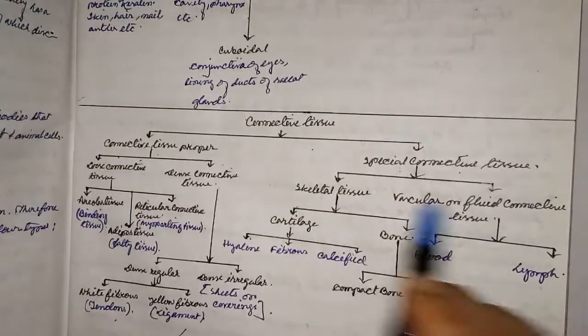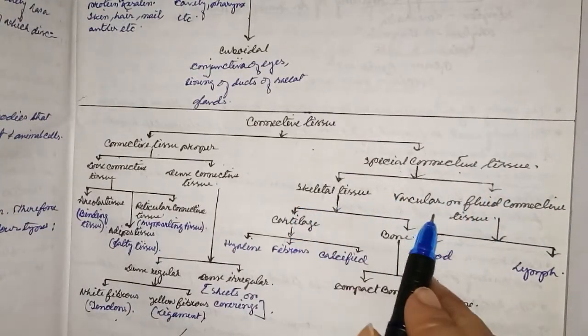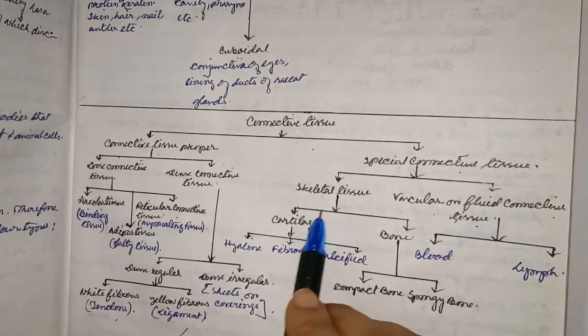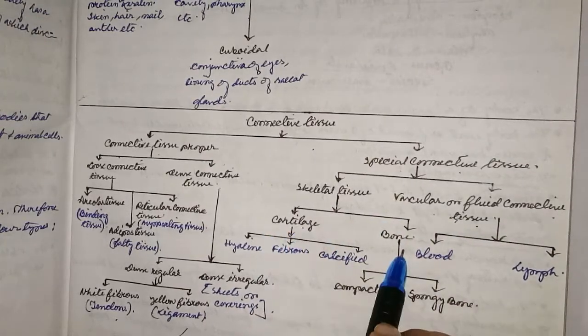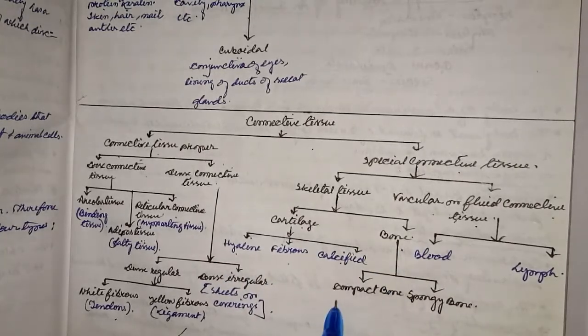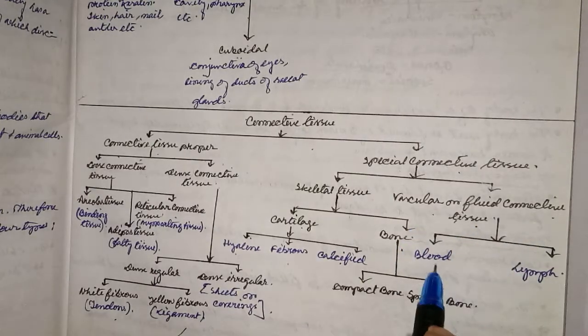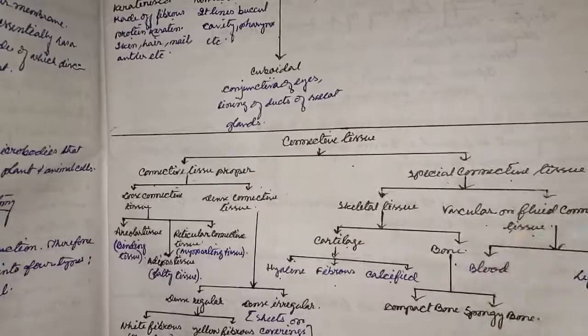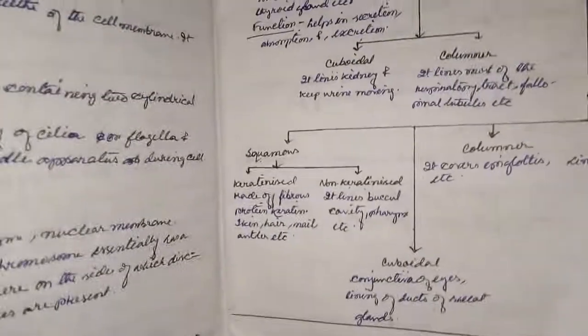Now come to the special connective tissue, which is divided into skeletal tissue and vascular or fluid connective tissue. Skeletal tissue is divided into cartilage and bone. Cartilage: hyaline, fibrous and calcified; and bone: compact and spongy bone. The vascular or fluid connective tissue is divided into blood and lymph. So here is the classification of epithelium and connective tissue.